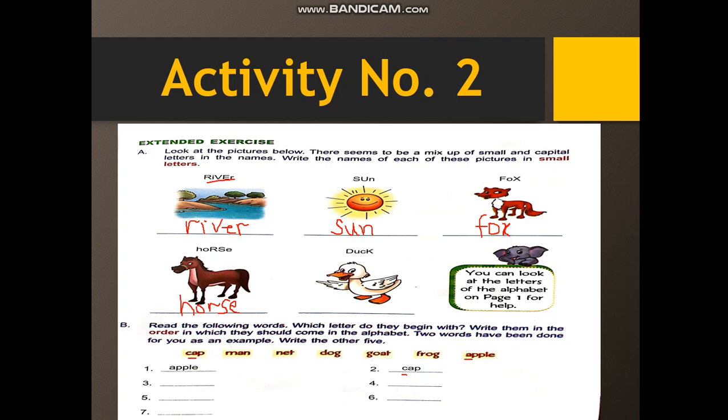Then you will see C. After C what comes? D. If there is a word that starts with D, then you will write it third: dog.